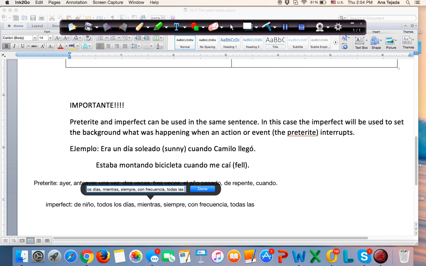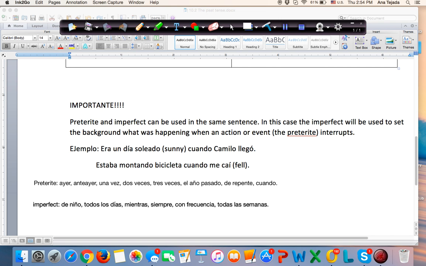So like I mentioned before, these are not the only occasions when you're going to use imperfect or preterite, but these phrases or words are going to help you keep this in mind. Words such as ayer or anteayer, you're talking specifically about one time back in the past, about a specific action that started and ended in the past, meaning that's going to be preterite.